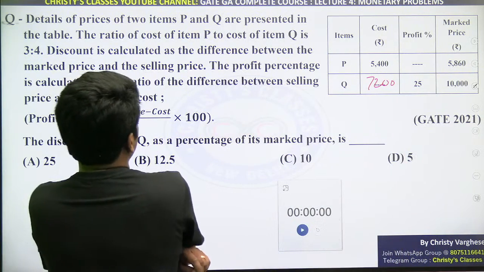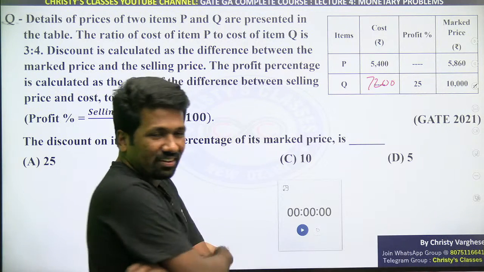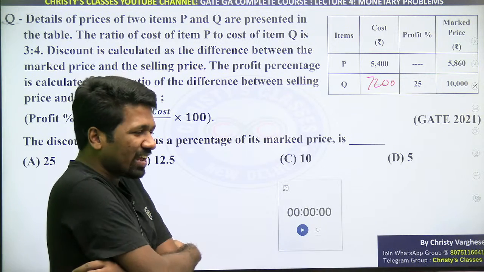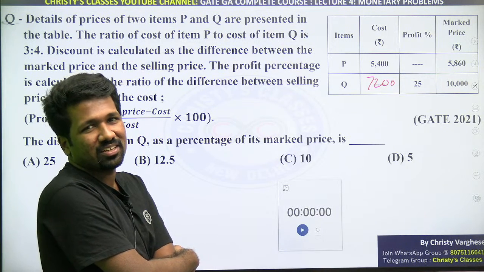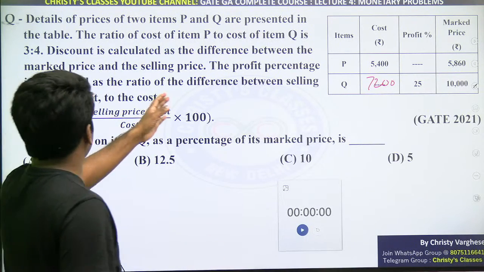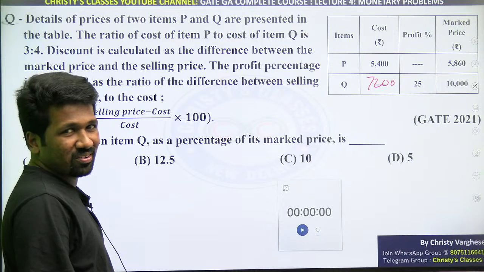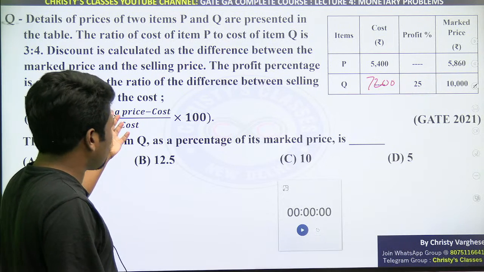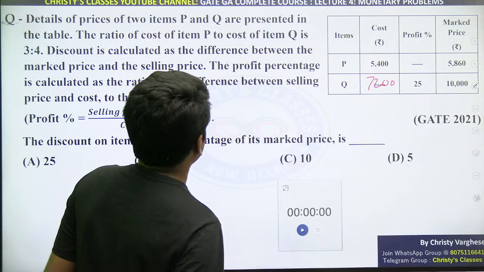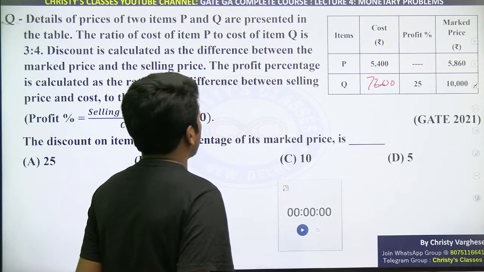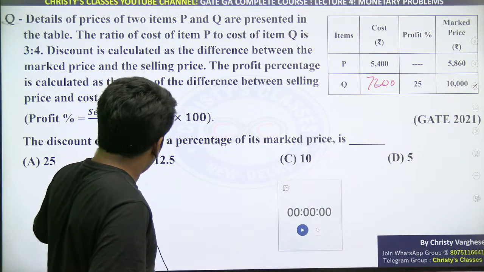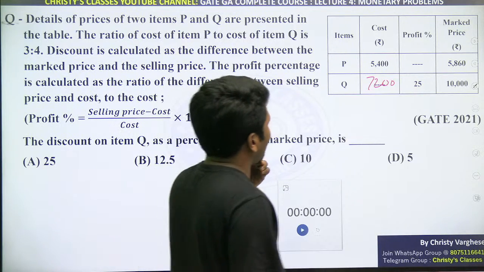Discount is calculated as the difference between marked price and selling price. If they don't say that also, we know what is discount. They are unnecessarily putting data in the question, which we already know. The profit percentage is calculated as the ratio of the difference between selling price and cost price. That also we know. And as I told, we don't want this formula. We can logically interpret it also. The discount on item Q as a percentage of its marked price. So here it is not discount percentage. Discount on item Q as a percentage of its marked price we need.